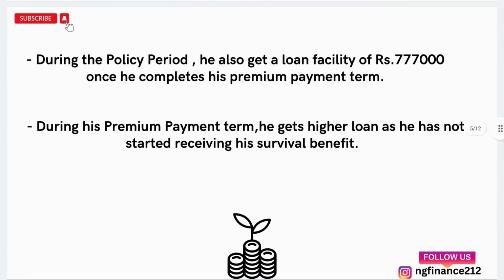Also during the policy period, another benefit which he would receive is loan facility, that is for an amount of 7,77,000 once he completes his premium payment term. After premium payment term, he would receive this amount, but during the premium payment term, he would get a higher amount of loan as he has not received his survival benefit.